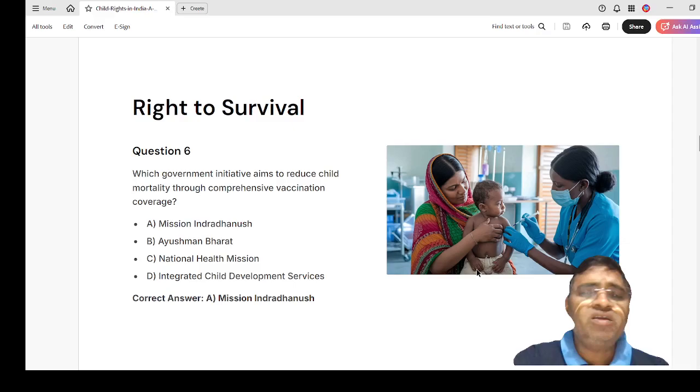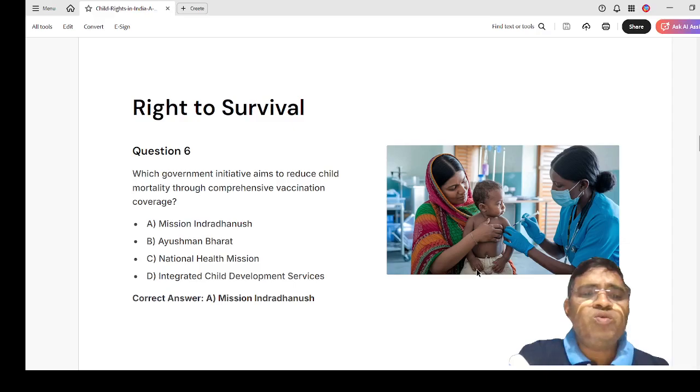Right to survival. This is also important. Please take a screenshot. Which government initiative aims to reduce child mortality through comprehensive vaccination coverage?